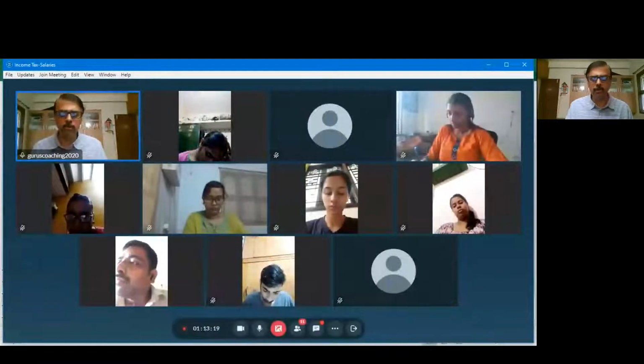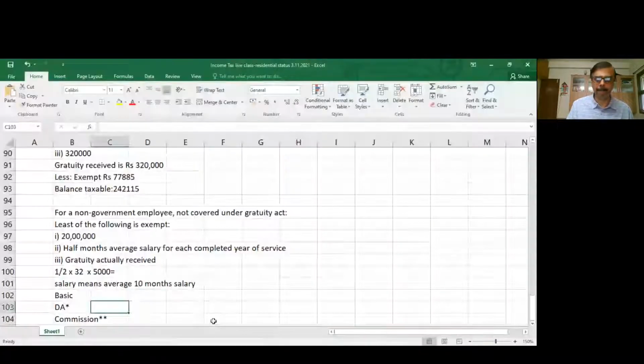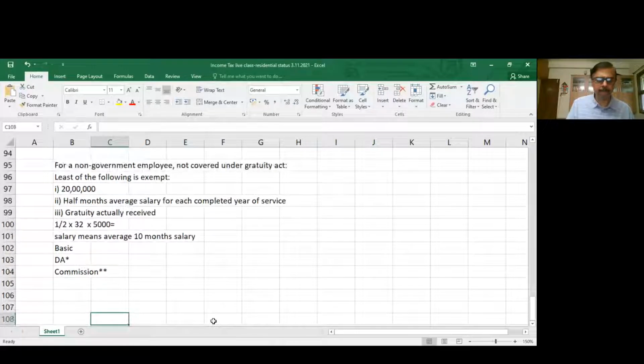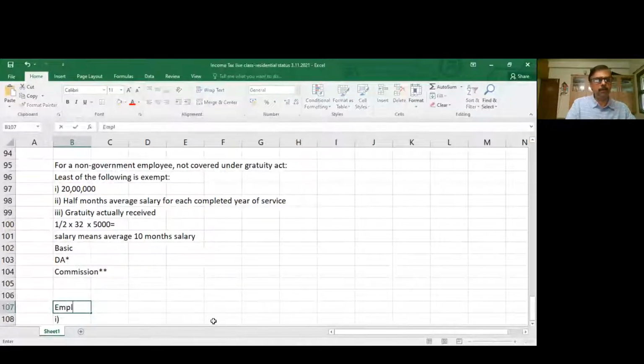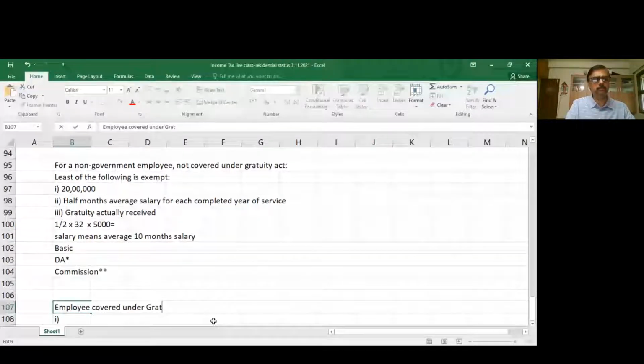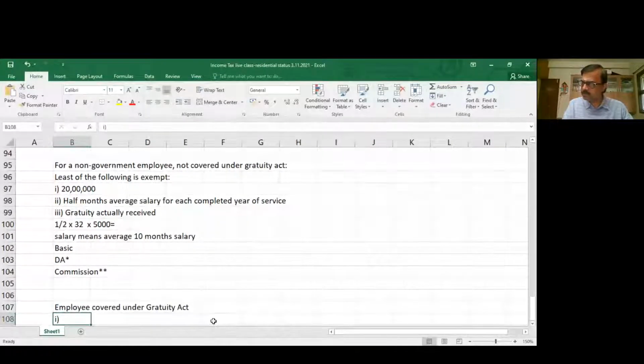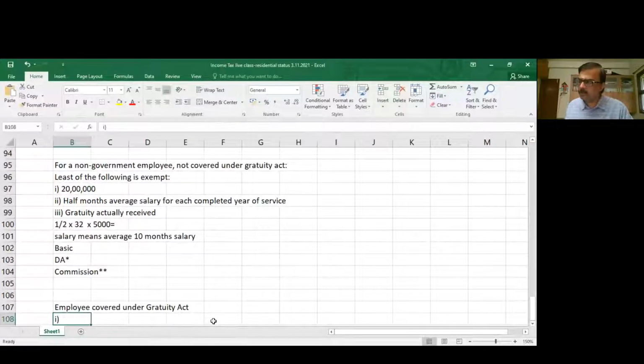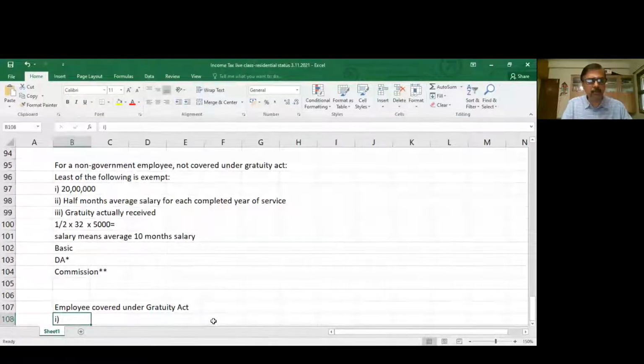So let me show how to do that. First, is he covered under the Gratuity Act or not covered under the Gratuity Act? Employee covered under the Gratuity Act. Correct. Good. What are the limits I prescribed? What is the first limit? Covered under the Gratuity Act, 15 days salary. So 15 by 26.